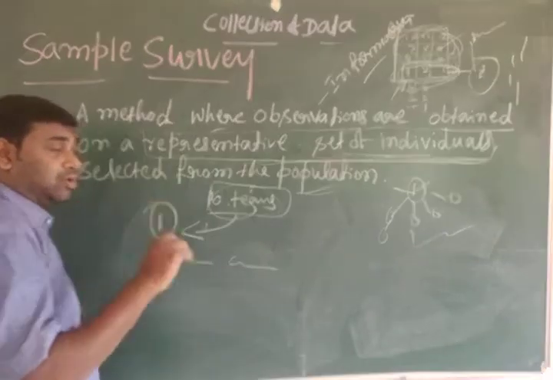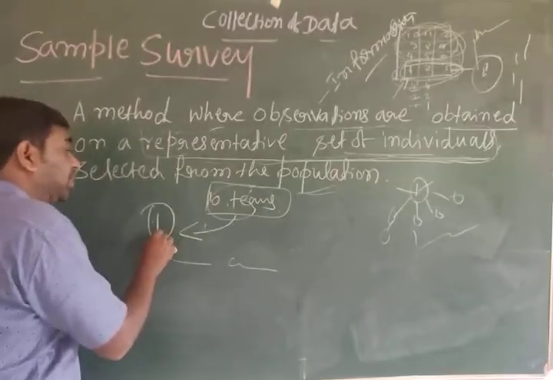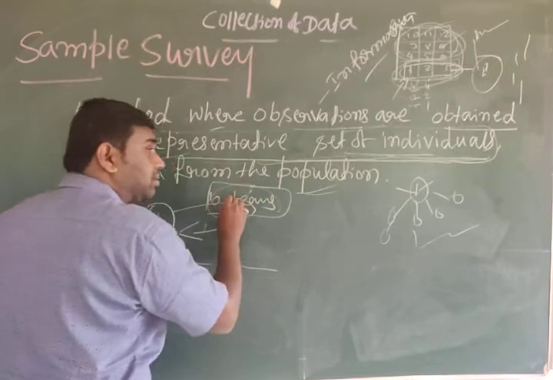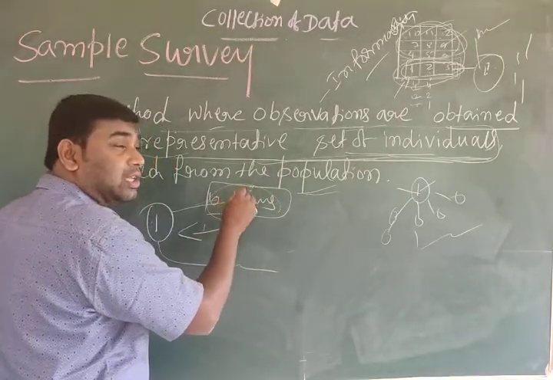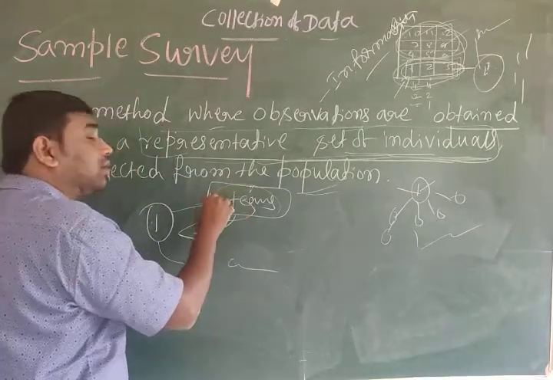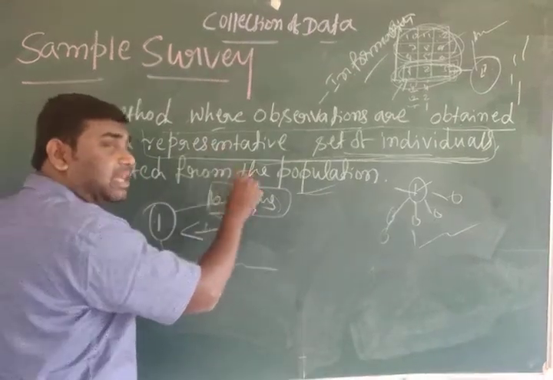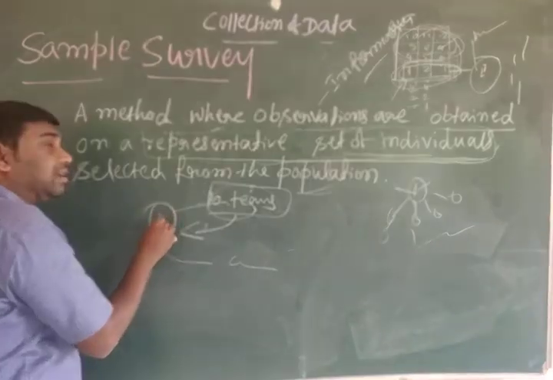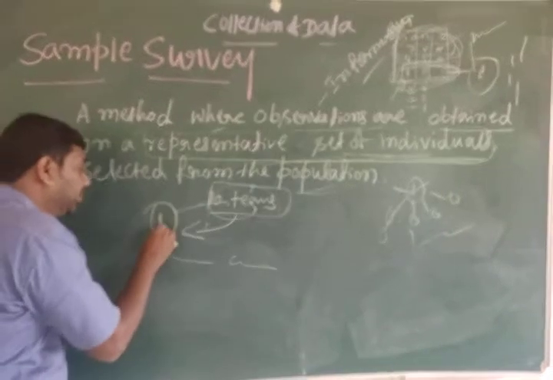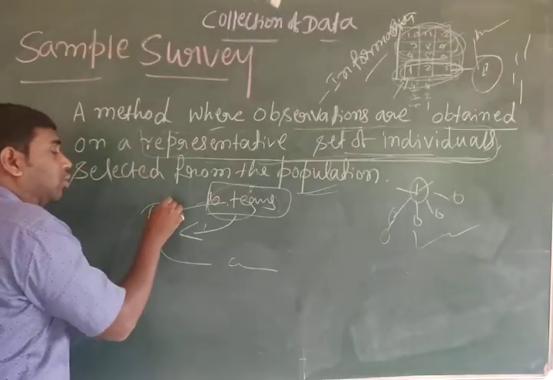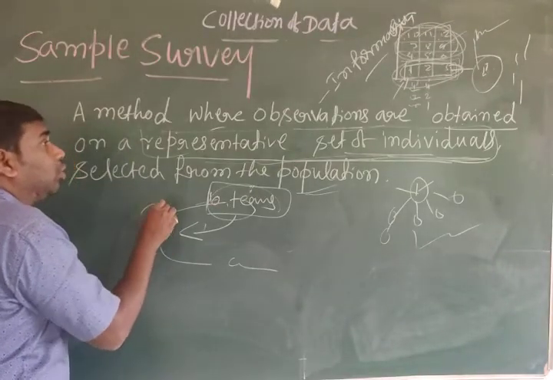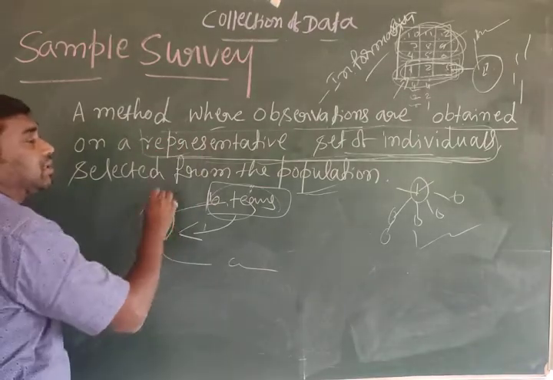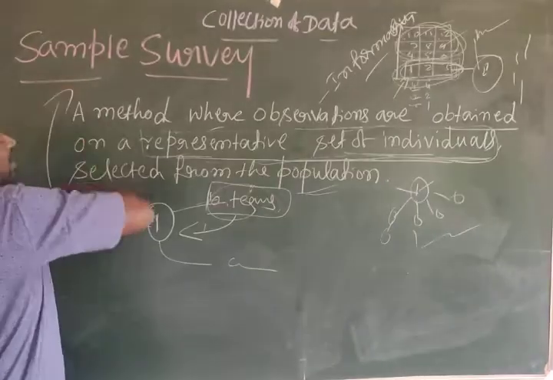Everything is good. What we are collecting is information from this person, not attending to all the teams, not attending to each and every team member. Without that, we are collecting the information from only one person, or only one team, or only one section, or only one representative set of individuals. This is called a sample survey.